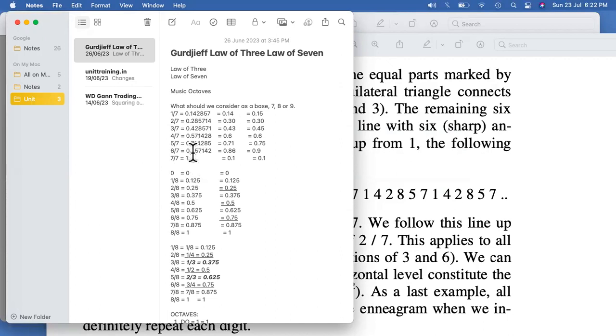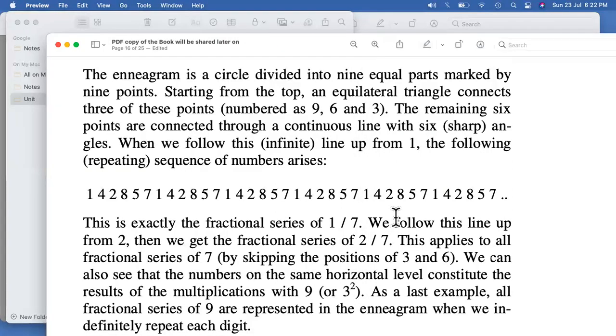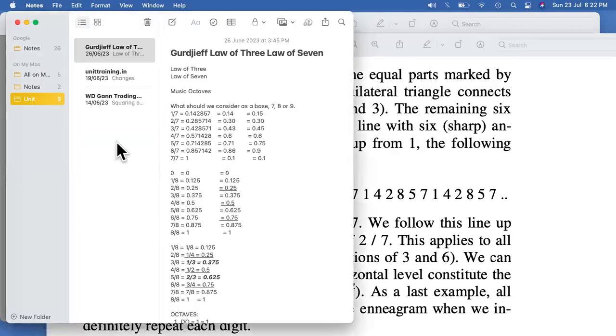Now, if I look at the first answer, 1 by 7 is 0.142857. This becomes the first and very important part for us. If I go for 2 by 7, it is 0.285714. If I look at the second number and the first number, it is 285714. And if I look at the third number, it is 0.428571.